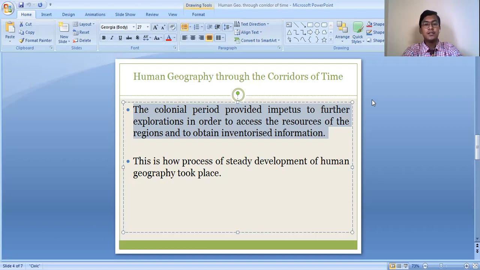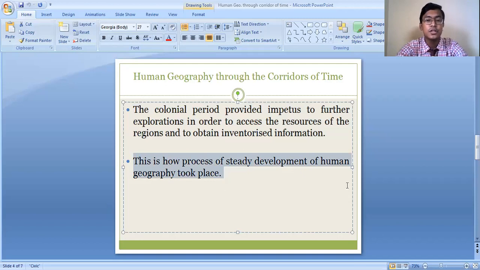And when they started exploring various new places, they started carrying out their trade and commerce. They started exploring the resources of different regions, and they started setting up their colonies, with their technology and their knowledge. So this is how the process of steady development of human geography took place.